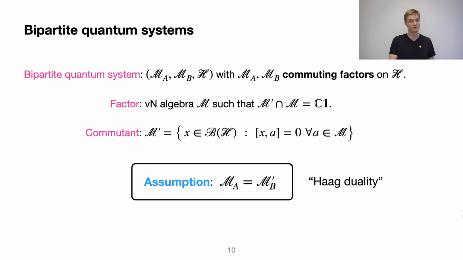Okay, so with this notion of bipartite systems, we'll talk about local operations. A locality preserving operation is now a CP-TP map on the Hilbert space with the property that it takes Alice's observable algebra to Alice's observable algebra, and likewise for Bob. And it has the additional property that it factorizes over A and B observables, so it satisfies this algebraic identity. And you might think this is all that we need to ask for.